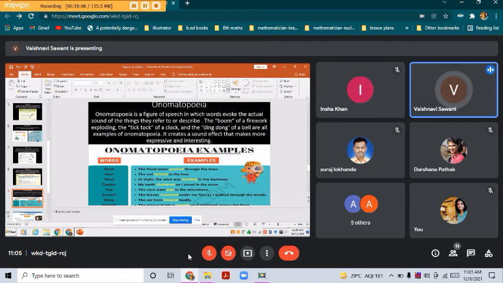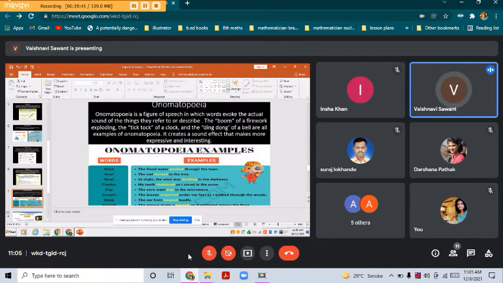This is a figure of speech in which words evoke the actual sound of the things they refer to or describe. The boom of a firework exploding, the tick-tock of a clock, and the ding-dong of a bell are all examples of onomatopoeia. It creates a sound effect that makes the language more expressive and interesting. So onomatopoeia always contains some sound. The boom of a firework is a sound. The tick-tock of a clock and the ding-dong of a bell are all types of sound. That is onomatopoeia.